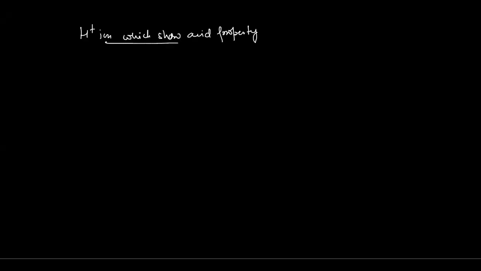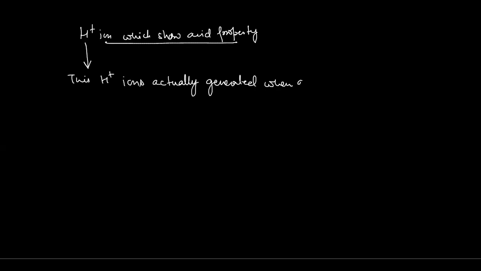This H plus ion is actually generated when acids are added to water. Without water, there will not be H plus ion dissociation. No H plus ion will be generated and no acidic property will be shown.